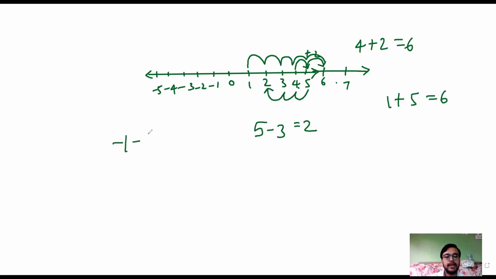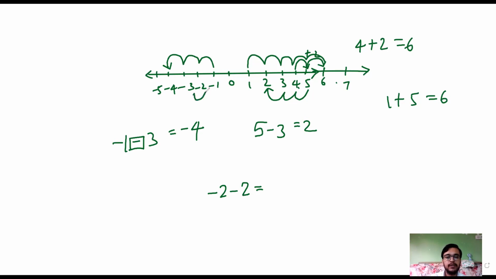Now minus 1 minus 3, right? We are subtracting 3, therefore we will move towards the left side from minus 1, that is 1, 2, 3, right? Therefore minus 1 minus 3 will become minus 4. Okay. Now try to solve minus 2 minus 2, right? We are subtracting 2, therefore we will move 2 digits from minus 2 towards the left.